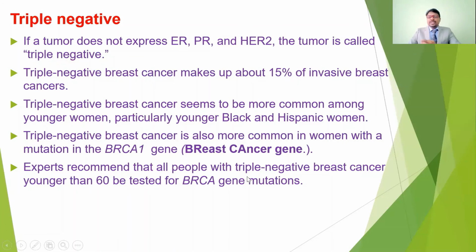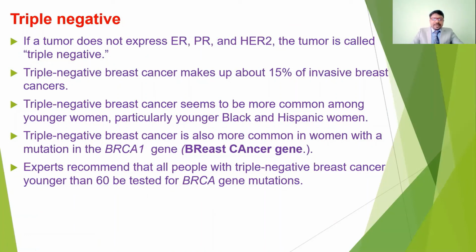Triple negative breast cancers are overall about 15% of the breast cancers we identify. They seem more common in young women, particularly Black and Hispanic women, especially in African people. This type is also more common in women with a mutation of the breast cancer genes, those who have the BRCA1 gene mutation. Those people may have a chance to get triple negative breast cancers.